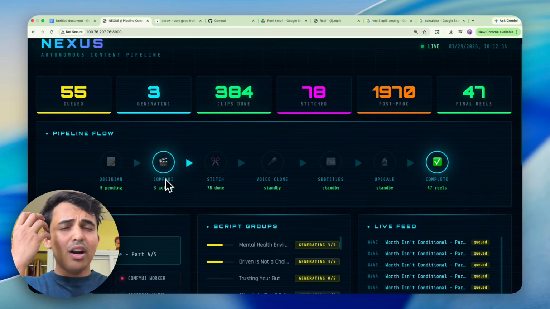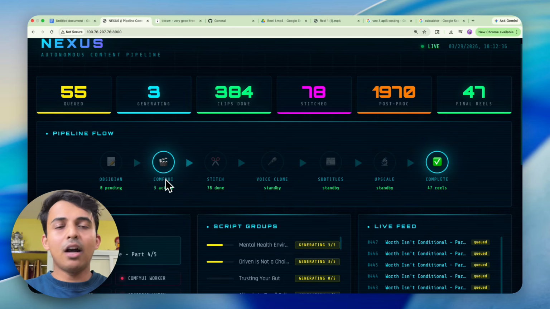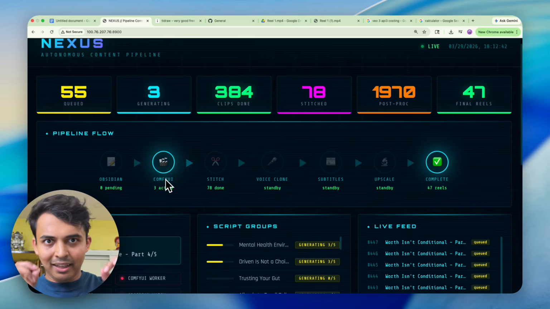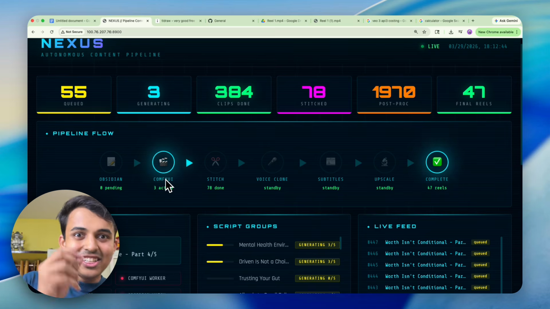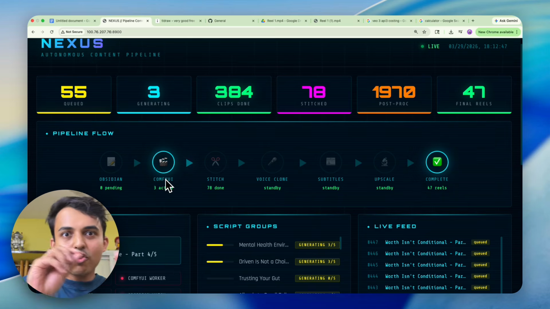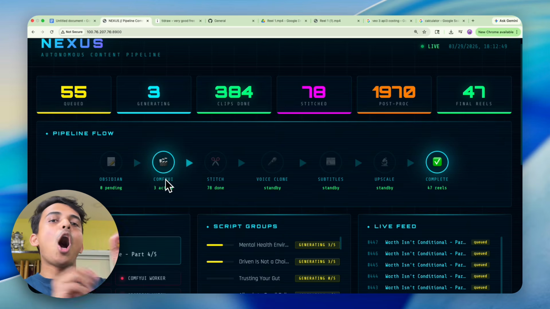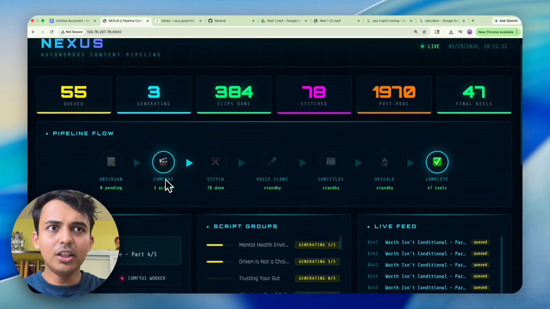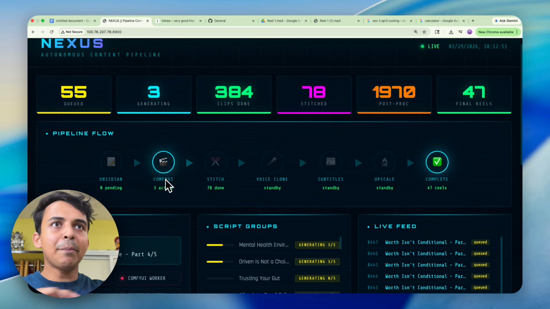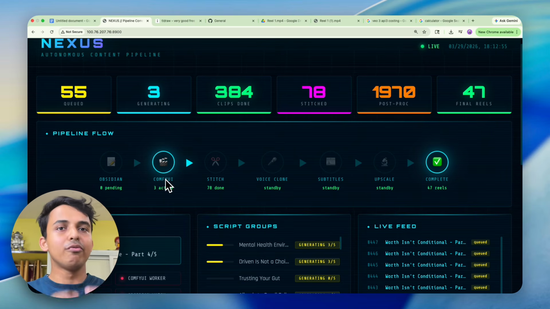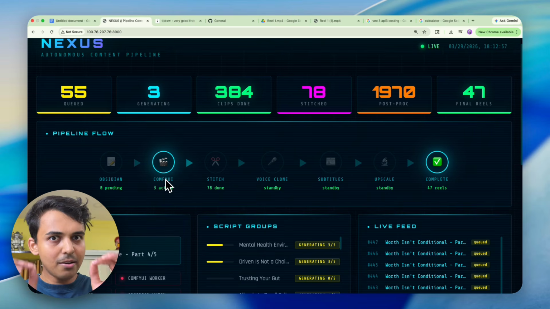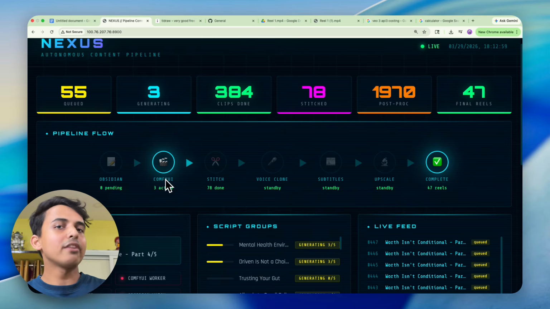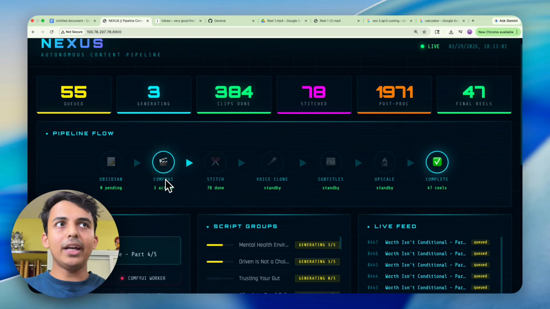By the way, if you are just getting overwhelmed right now, accept it, because I've cracked this after months of tweaking and adjusting and back and forth trial and errors. I will give you the copy paste templates, literally copy paste. You follow 6 steps, you copy me, you have this dashboard, and you have your video agents running for you. So just be with me, understand the foundation, everything will be simple.